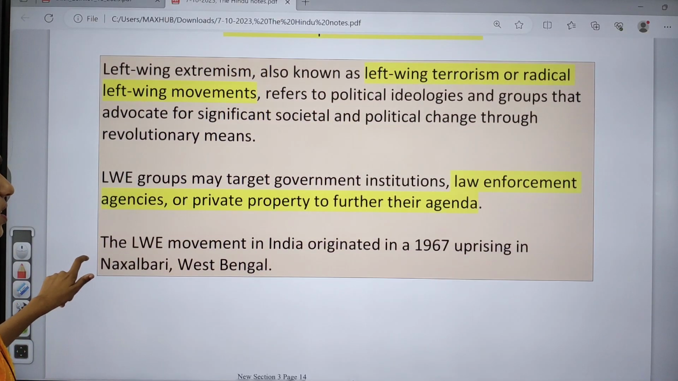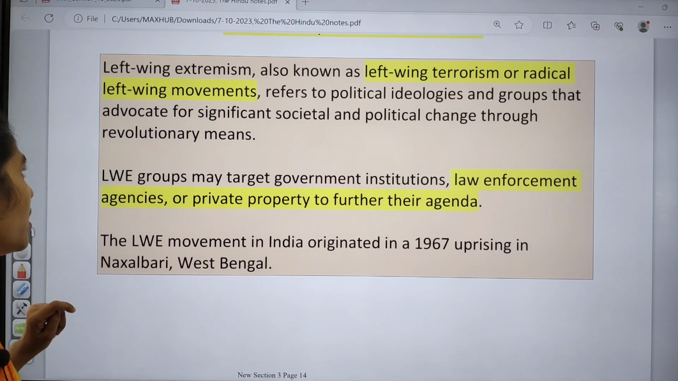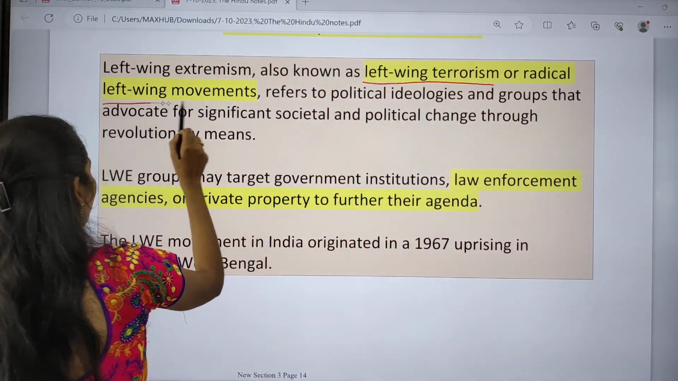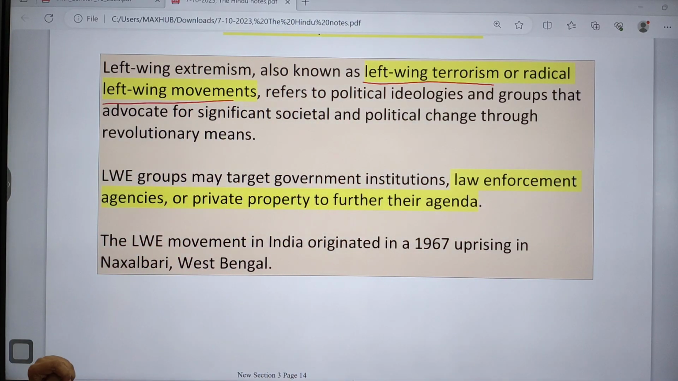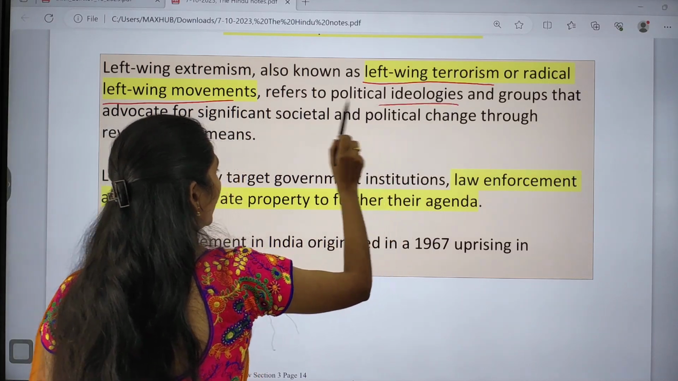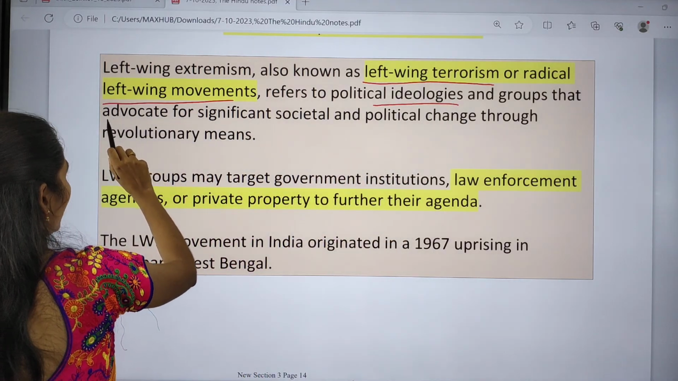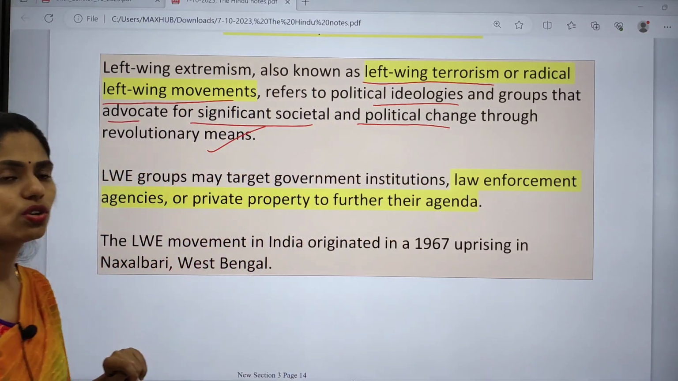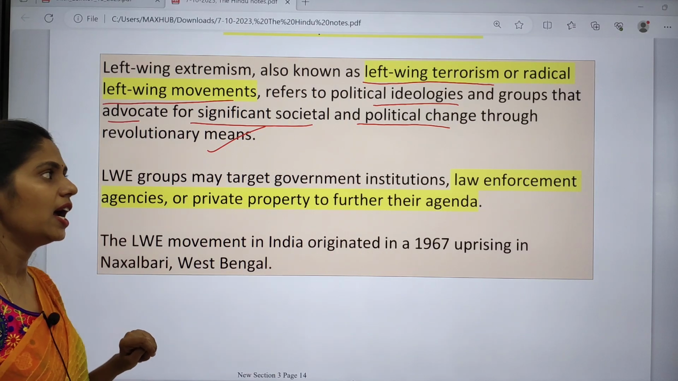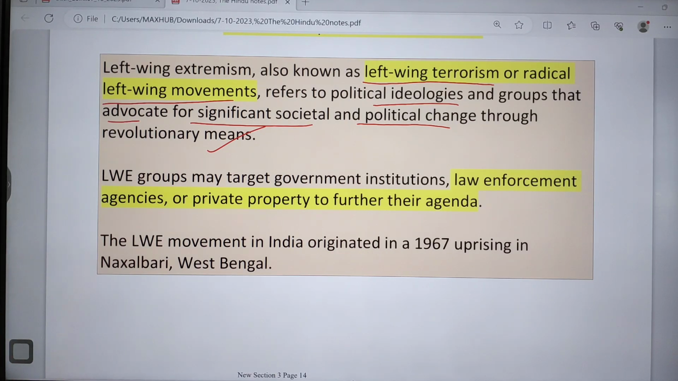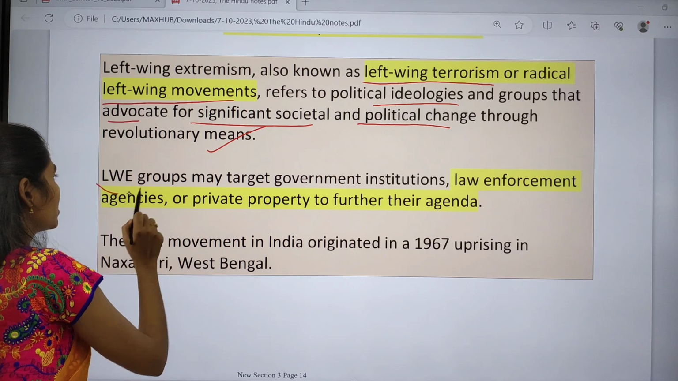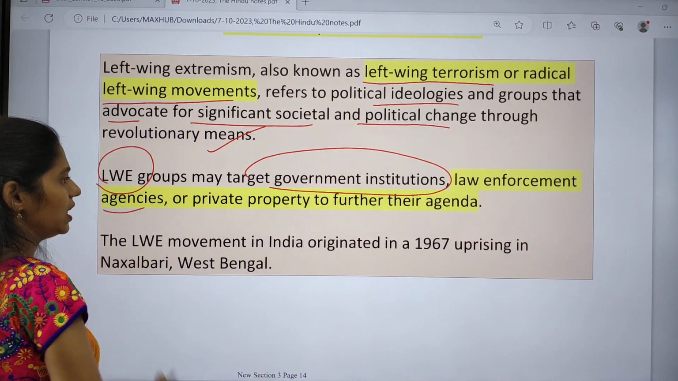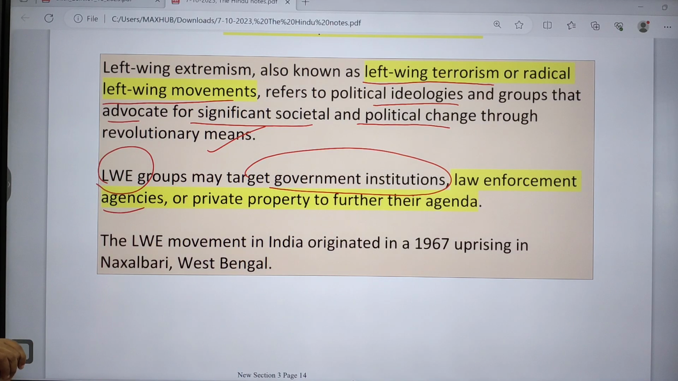Now we have to see what is the meaning of left-wing extremism. Left-wing extremism is also known as left-wing terrorism or radical left-wing movements. They refer to political ideologies and groups that advocate for significant societal and political change through revolutionary means. These left-wing extremist groups may target mainly government institutions, law enforcement agencies, and even private property.